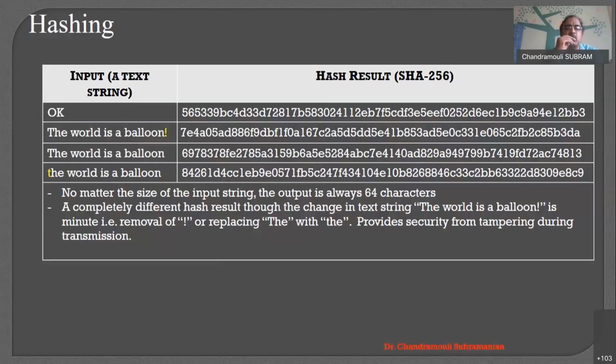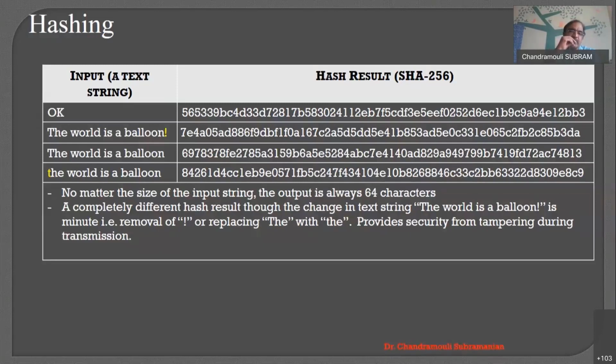And the word is "balloon". If I give it with the exclamation mark, then there is a different hash. I just removed that exclamation mark in the third one. You see that the hash completely changed, right? I changed my text input very slightly, but the hash changed completely. So based on my hash, it's very difficult to identify the next hash.